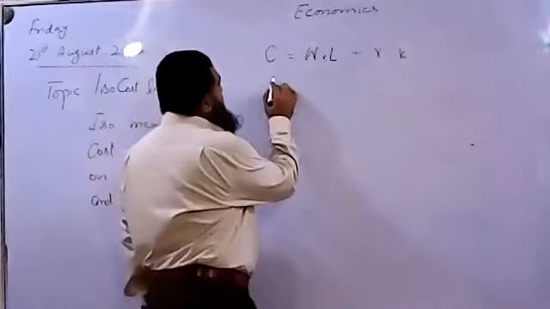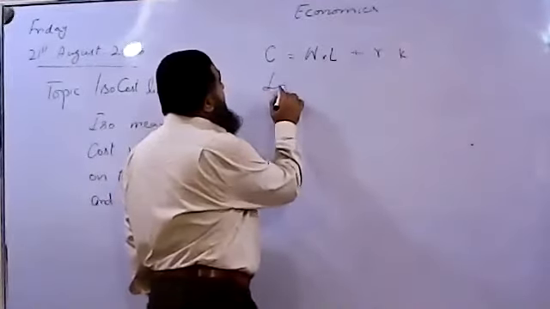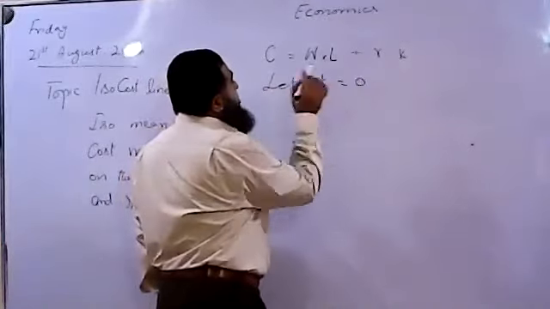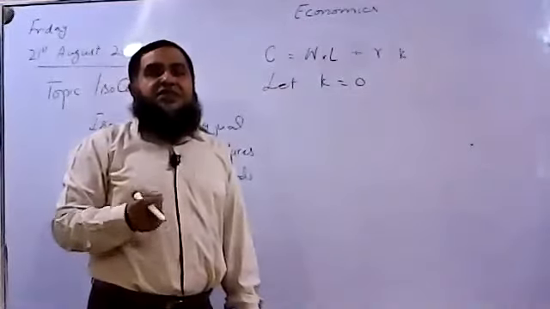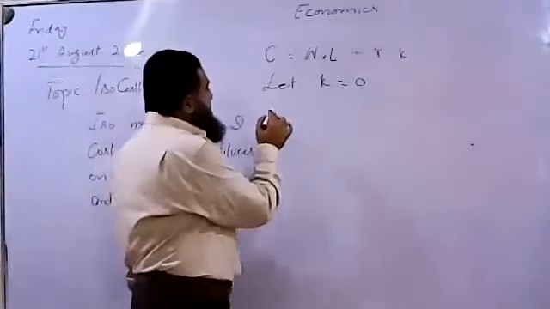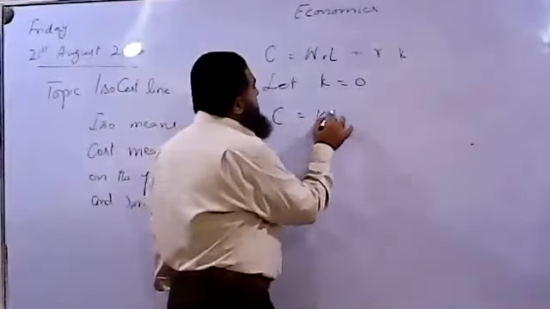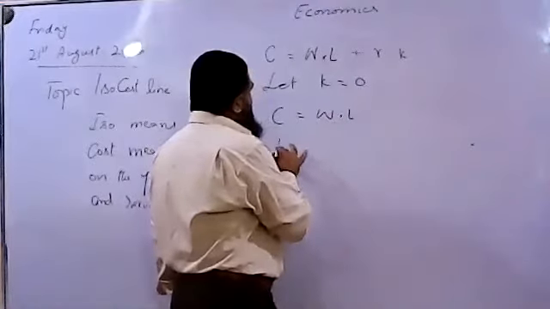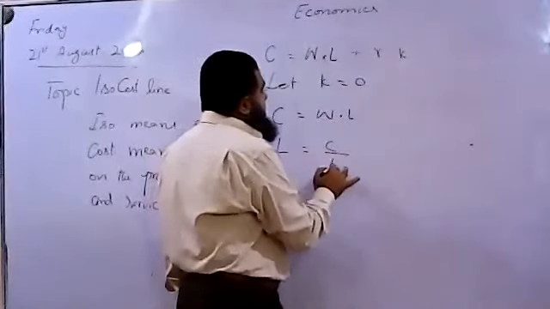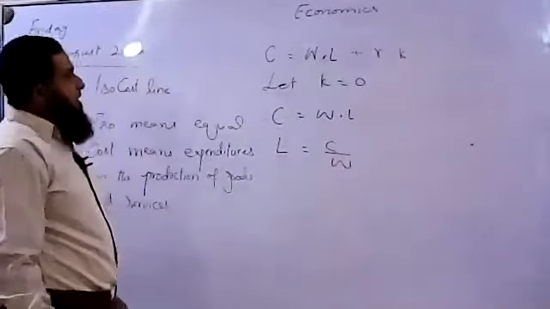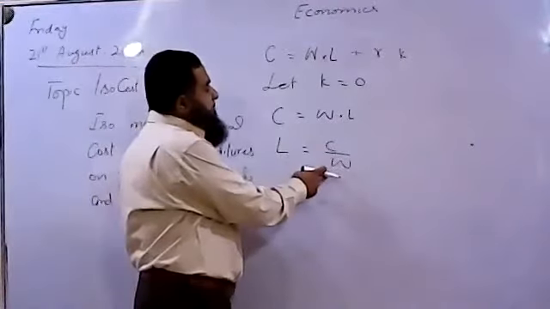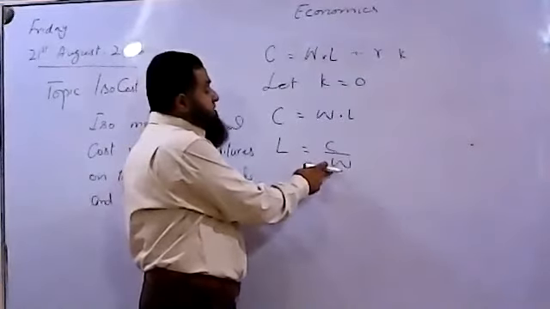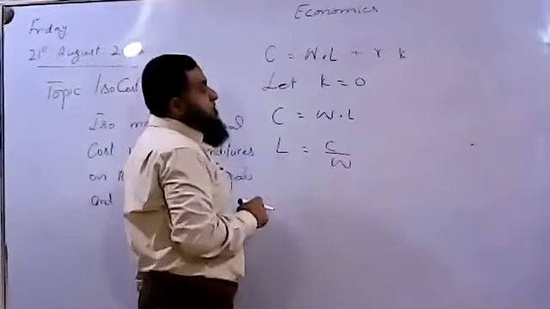Now suppose K is 0. That is, capital is not employed by the producers, only the factor of production which is employed is labor. Now the cost of production will be equal to W into L. How many workers will be employed? We can find C over W. These are the number of workers which could be employed by the firm if the total cost is given to us, divided by the amount of wages paid to each worker, we can get the number of workers employed.